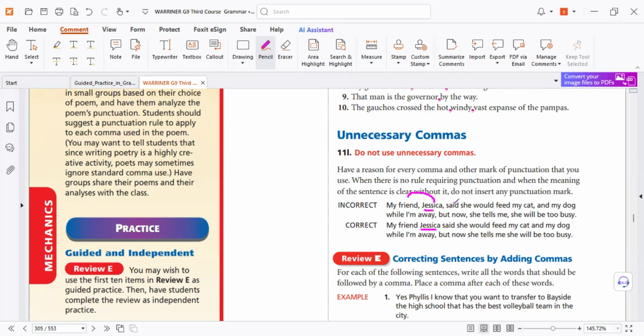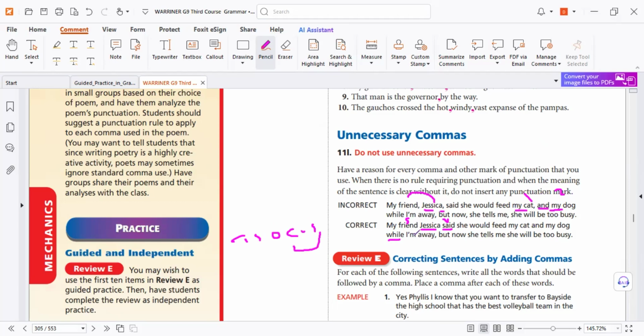Again, said, so subject. My friend said, why should you use a comma? It's essential. Said she would feed my cat and my dog. So we feed two things, 1 and 2. Compound by using two things, we don't need punctuation, as I told you. You join two things only, no punctuation. So no commas. Subordinating conjunction means clause. Subordinating conjunction clause, no, we need a second clause.